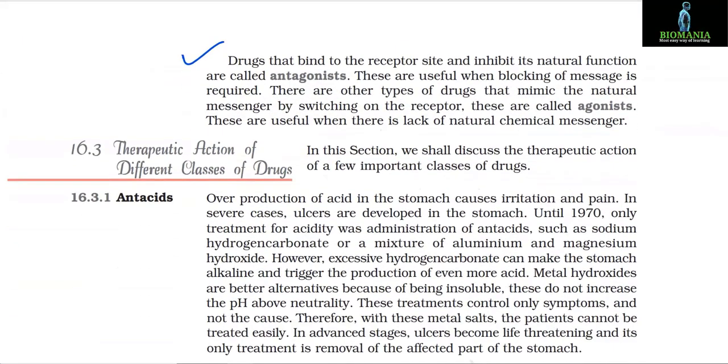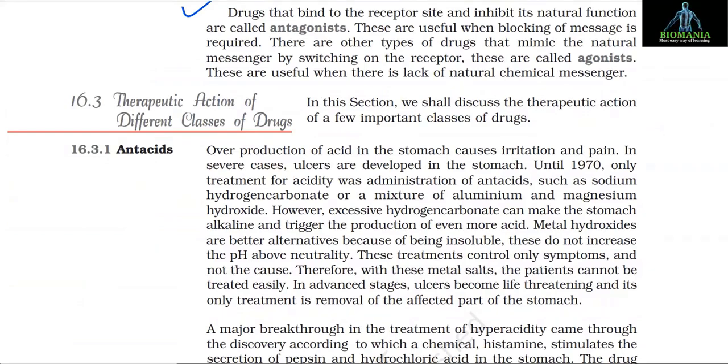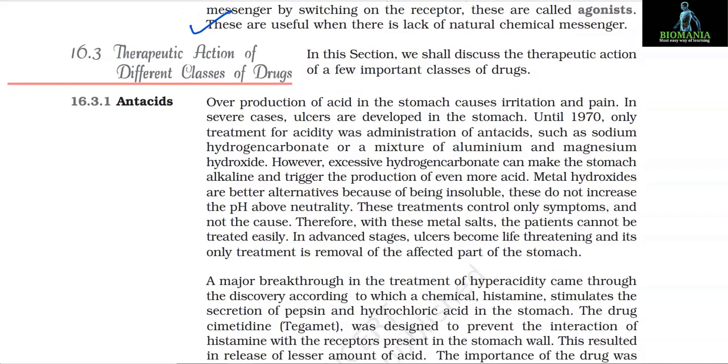Drugs that bind to the receptor site and inhibit its natural function are called antagonists. These are useful when blocking of message is required. There are other types of drugs that mimic the natural messenger by switching on the receptor. These are called agonists. These are useful when there is lack of natural chemical messenger.